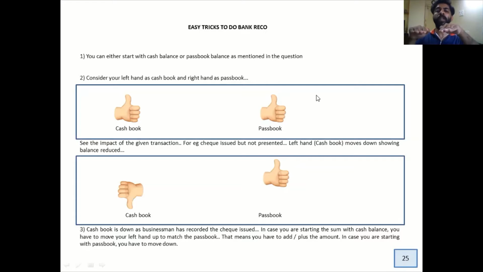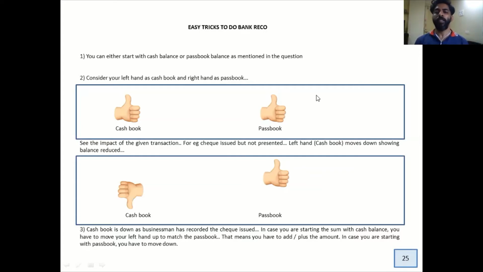What happens if the check has been issued but not presented? I told you what check issued means. Check issued means the proprietor is giving the check to someone. So obviously the accountant will record it in the cash book. That's the first impact. So when I issue the check, the first impact is on my cash book, that is this hand, it will go down. And then I have to see how I match this cash book and passbook. If I'm starting my sum with the cash book, obviously I have to raise my hand. It means add or plus.